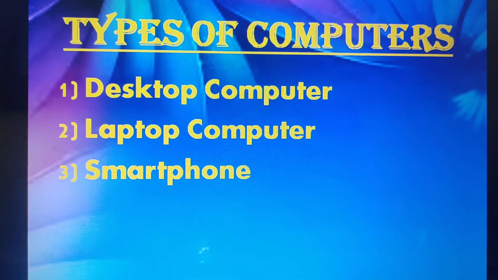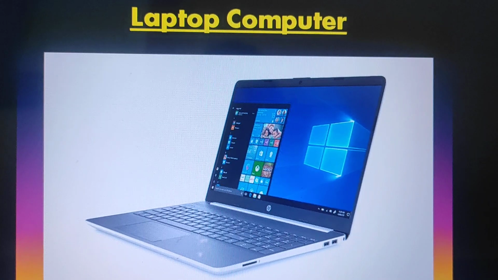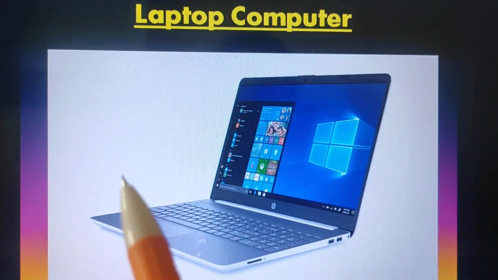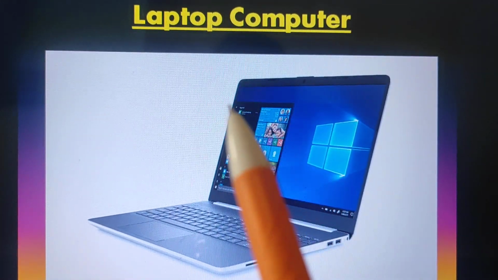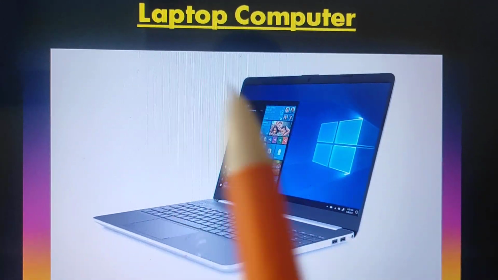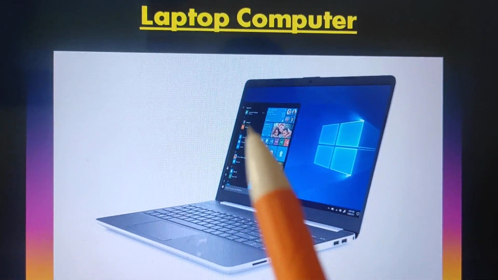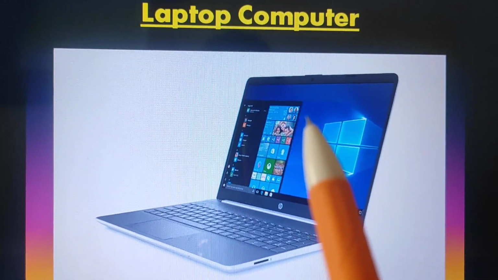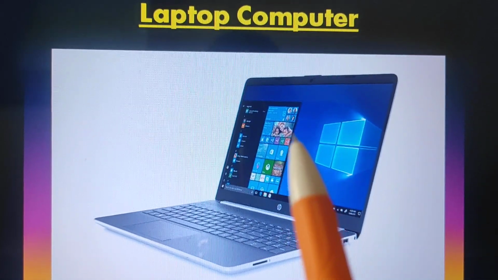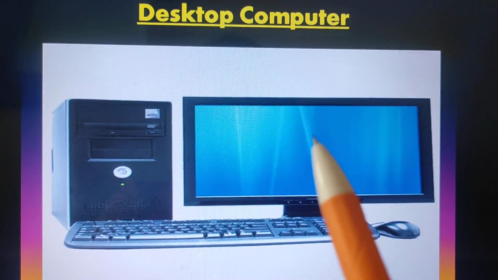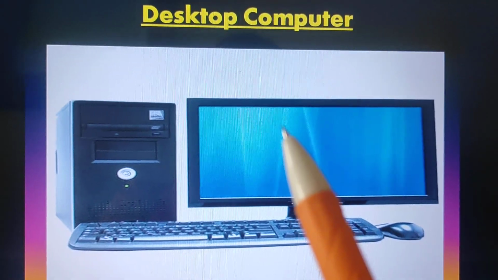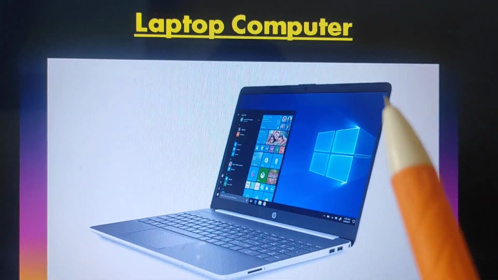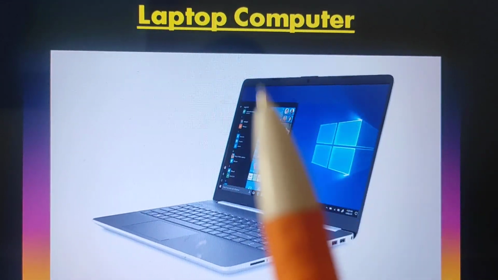That means it cannot work on battery. Second is laptop computer. This is an image of a laptop computer. A laptop is small in size as compared to a desktop computer, and you can easily carry it from one place to another. It is designed in such a way that it fits conveniently on your lap, and it can work on battery. But a desktop computer cannot work on battery, only on main power supply. A laptop can work on battery as well as main power supply.